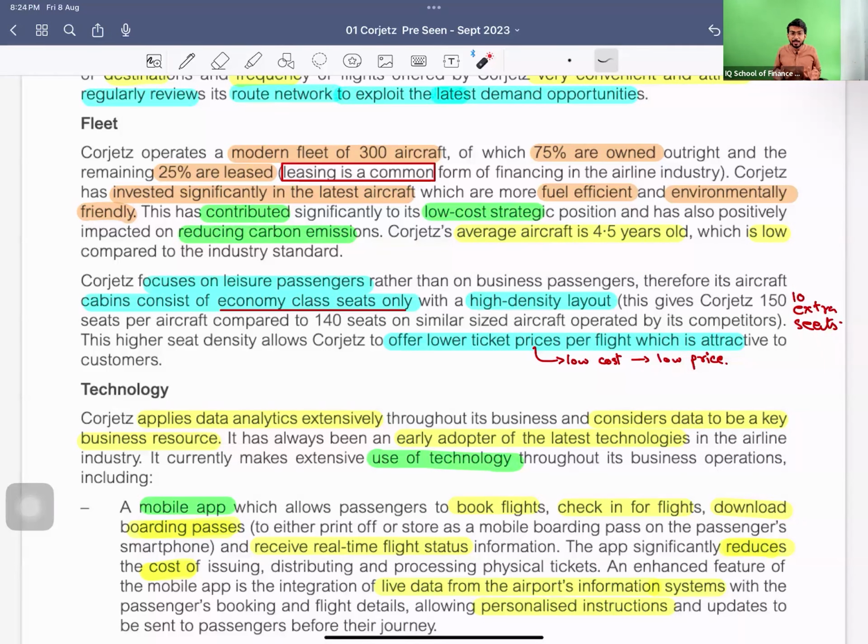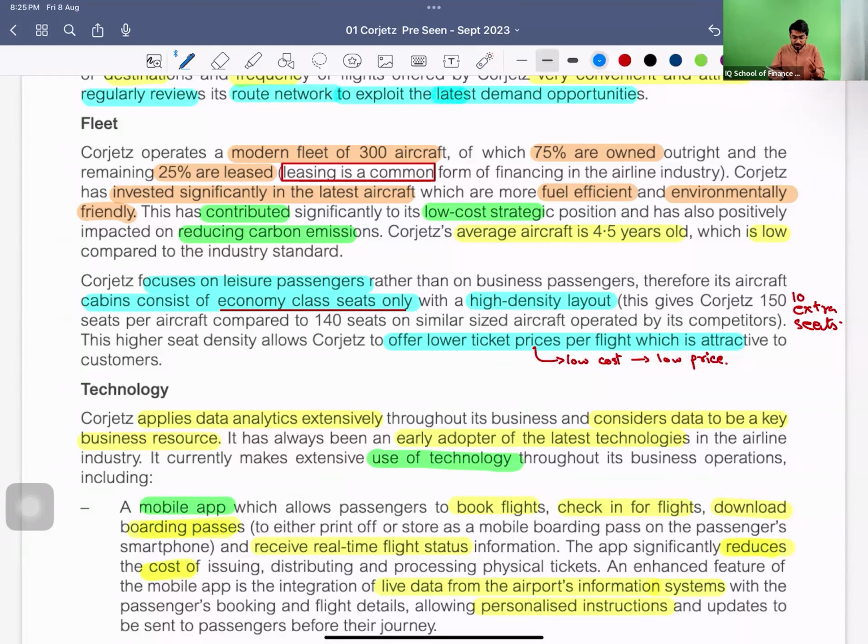It has wide seating capacity. So this gives Corjetz 150 seats per aircraft compared to the 140 seats on the smaller aircraft operated by the competitors. That gives you 10 extra passengers on each flight. And what do they do with it? They are giving the cost advantage back to the customer by reducing the price, because they are carrying more passengers, so they can reduce their price and still generate the overall revenue.